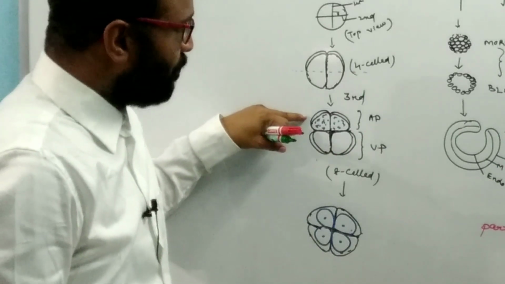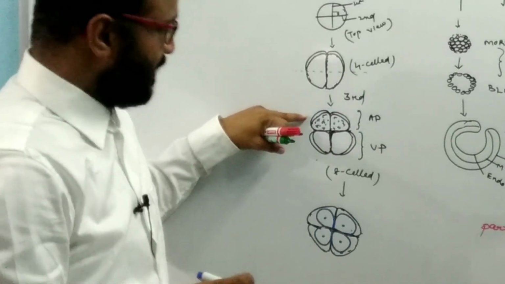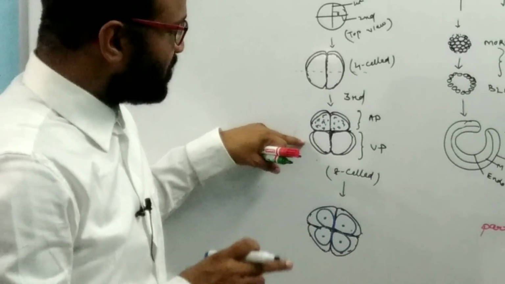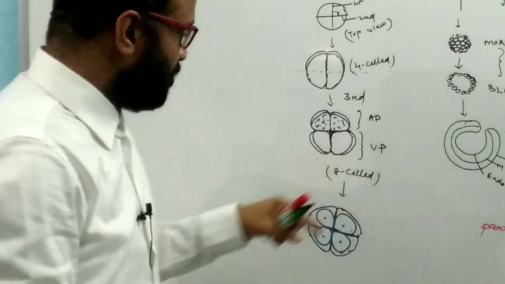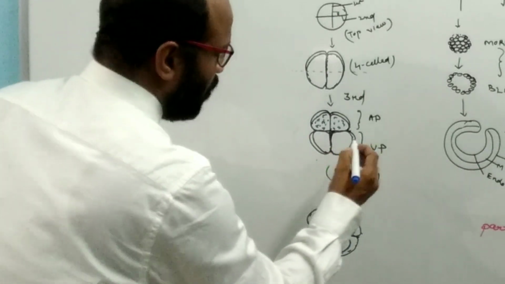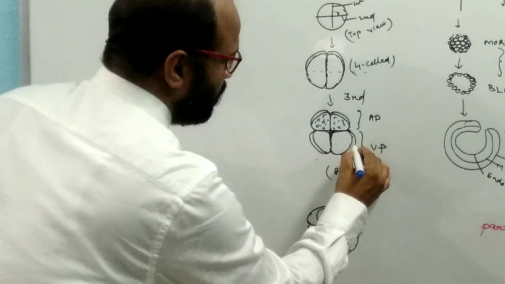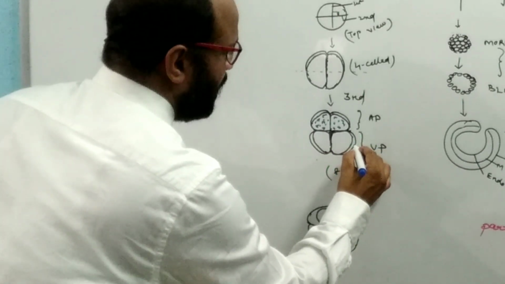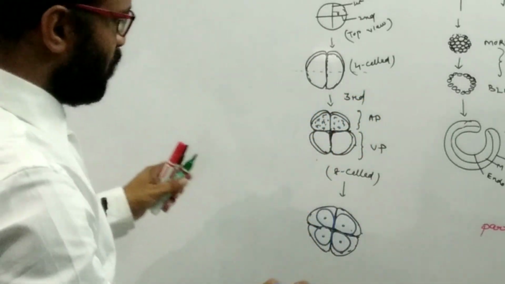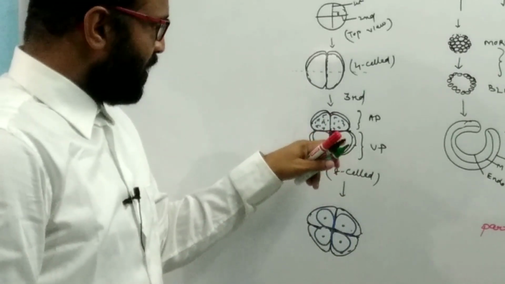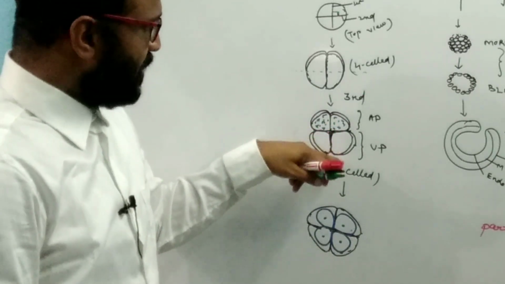The blastomere of the upper tier is present on the corresponding blastomere of the lower tier. It means exactly on top of each lower blastomere there is another blastomere.